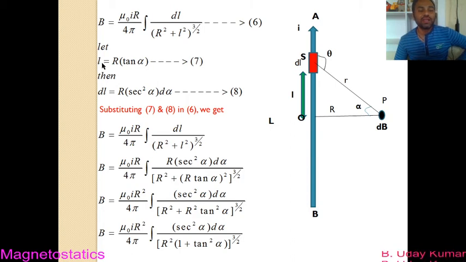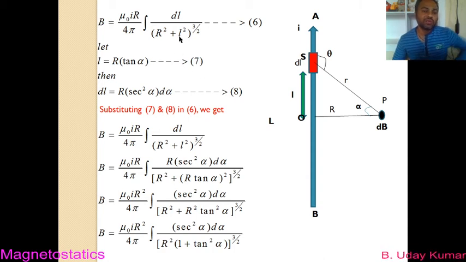Okay, so if I take L as R tan alpha and differentiate it, what do you get? You get dl is equal to R, and the differentiation of tan is secant square alpha d alpha. So this is the equation that I get, equation number 8.